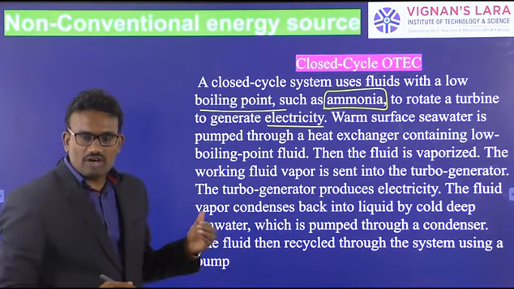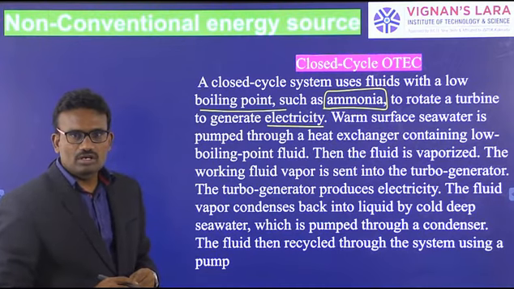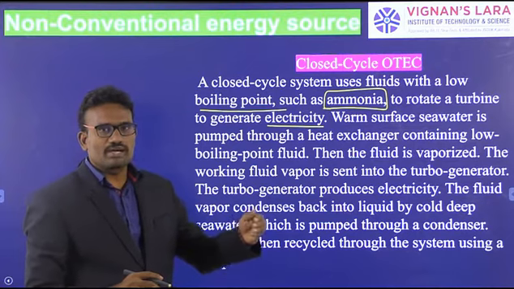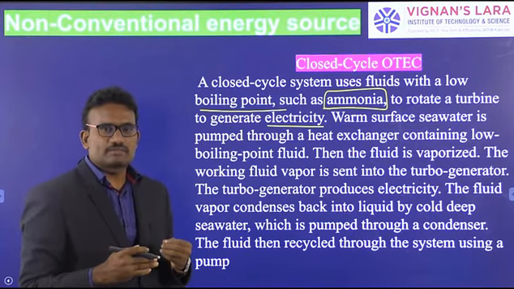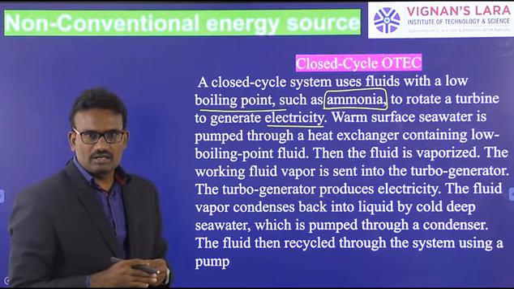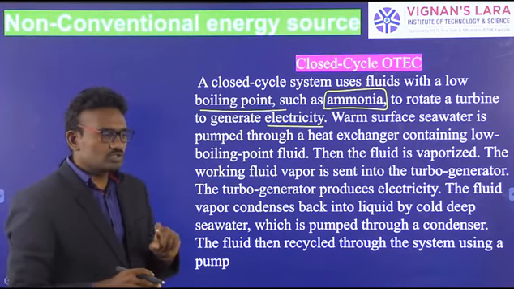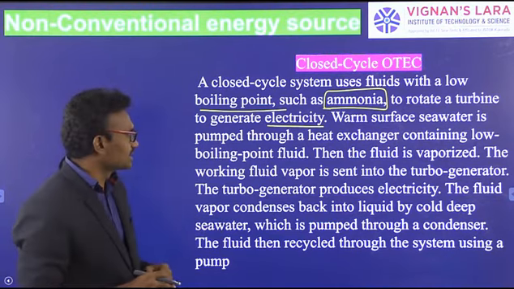The vapors of ammonia pass into the turbines. The turbine is rotated by the vapors of ammonia, which is mechanical work, and drives the generator to produce electricity.